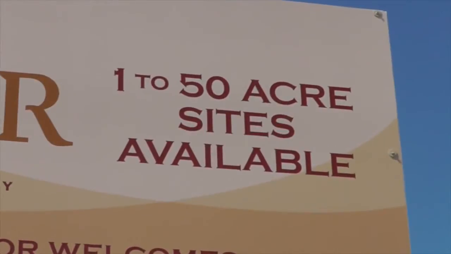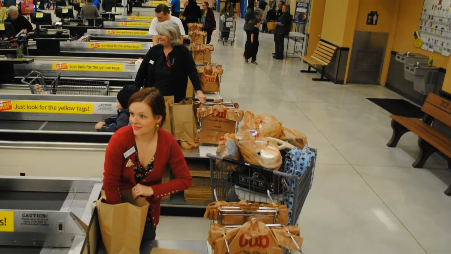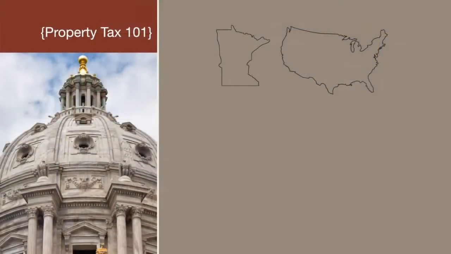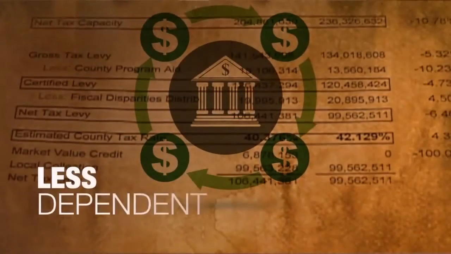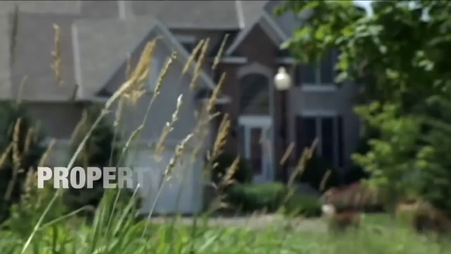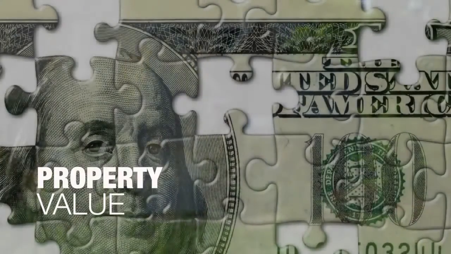No doubt you've heard the phrase, many hands make light work. And third, the amount of money local governments receive from state and federal sources could increase, leaving the local government less dependent on the tax levy. But what about your property value? Where does that fit in?